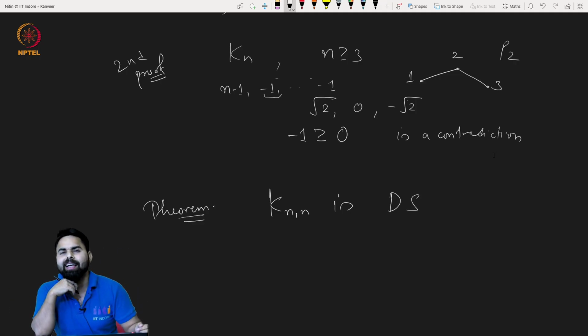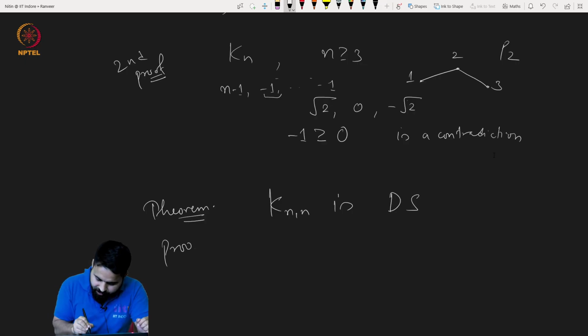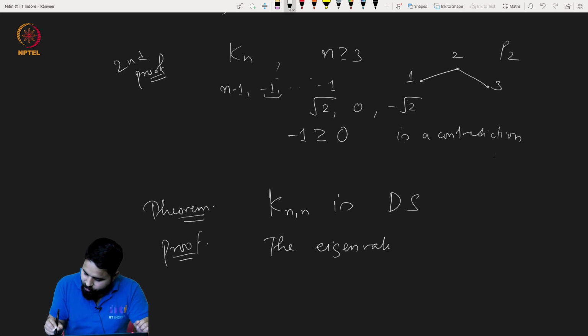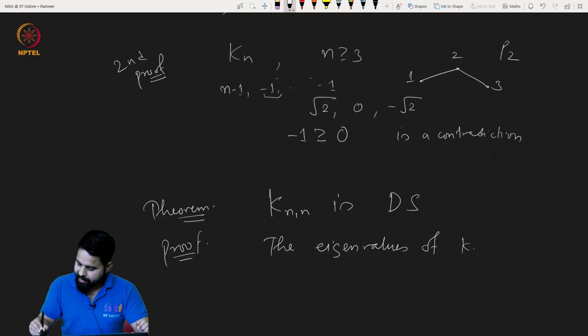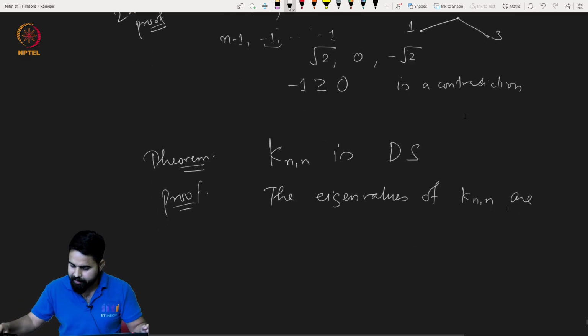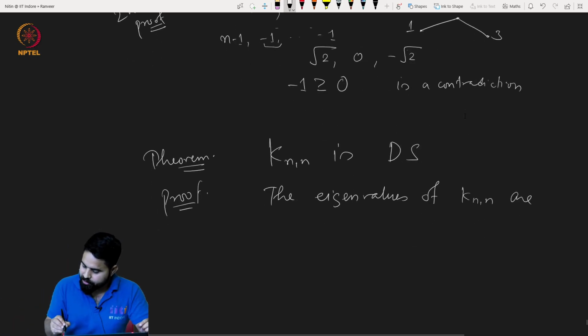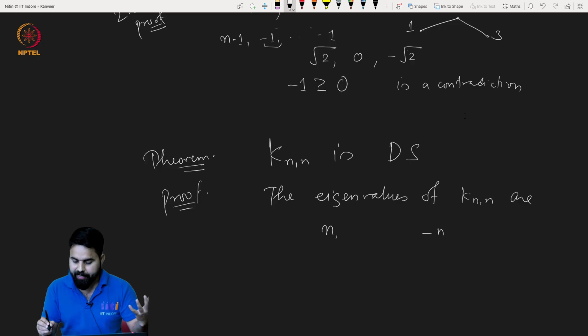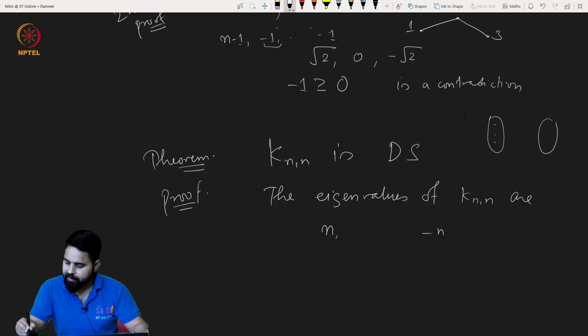How can we prove that? Proof. What are the eigenvalues of Kn,n? They will be n and minus n, because it is a bipartite graph. So a balanced bipartite graph looks something like this, right? Equal number of vertices on both sides, and every vertex from one part is connected to every vertex of the other part. Okay, very good.